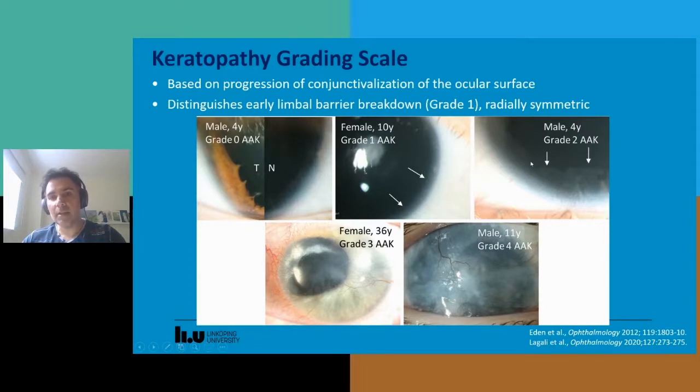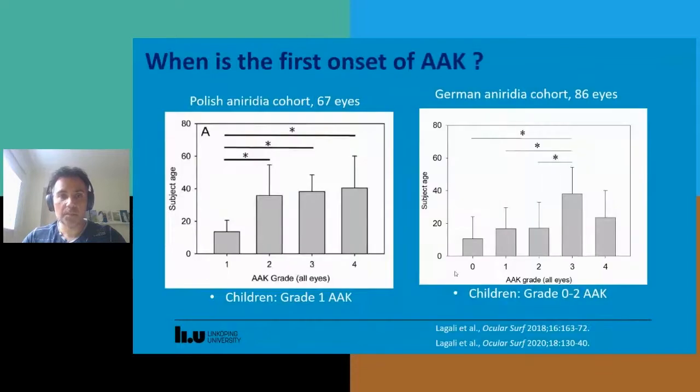But when it progresses, we can see that in grade 2, for example, this tissue has now started to enter the periphery, and this is again circumferential. And this is grade 2 AAK, but it doesn't affect the center of the cornea. In grade 3, that conjunctival tissue with vessels has now grown over the entire cornea. And in grade 4, which is the end stage, this is a thick white pannus that now covers the cornea, which is vascularized. And so that's the most severe stage.